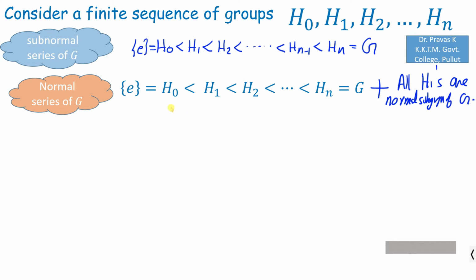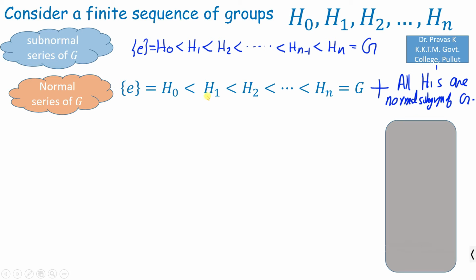Now we already know that when H0 is a normal subgroup of H1, we can define a factor group H1 over H0. Similarly, we can consider the factor group H2 over H1 since H1 is a normal subgroup of H2, and so on. We can have the collection of all factor groups Hi plus 1 over Hi.